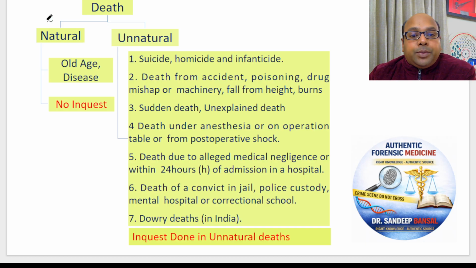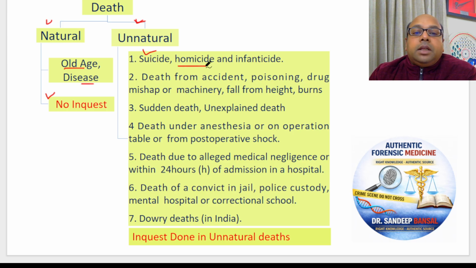Now death can be natural or unnatural. Natural is due to old age or due to disease. No inquiry is needed. No foul play is there. We are not suspecting any wrong thing. We don't want any investigation. We know the cause of death. The doctor gives the cause of death certificate. That's enough. But unnatural deaths are different, where a person has committed suicide, a person killed by another person.